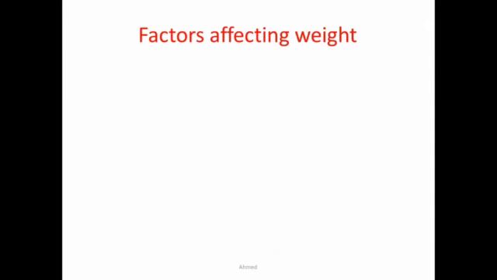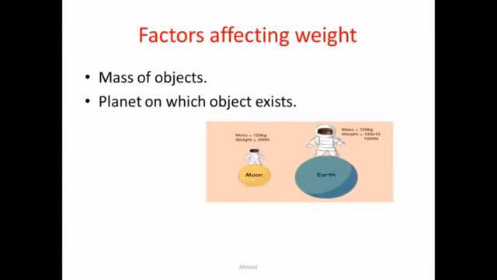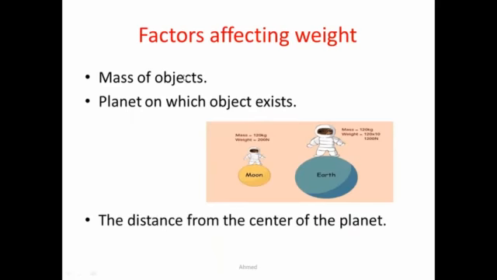What are the factors affecting weight? There are three factors which affect the value of weight. These factors are, first, the mass of objects. As the mass increases, the weight increases. Okay? The second factor is the planet on which the object exists.